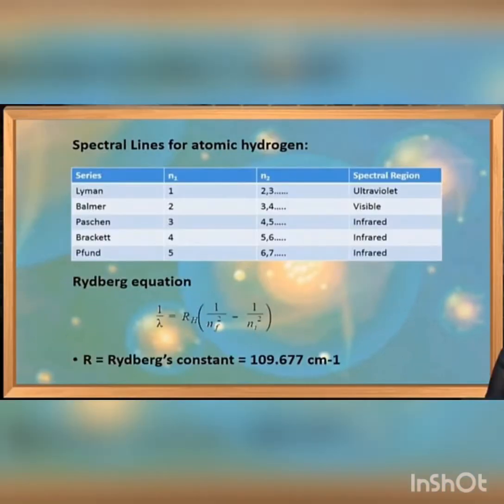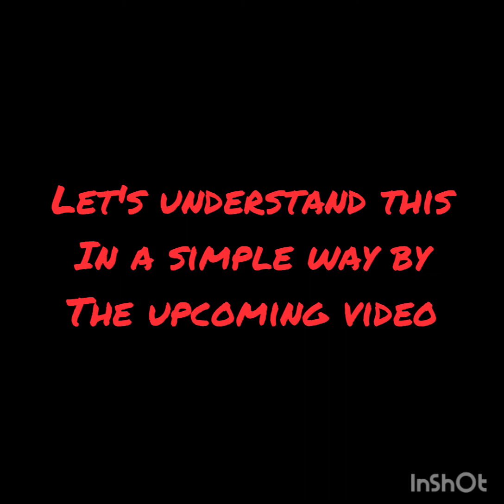The transition of electrons in hydrogen atom can be shown by various series named after their discoverers like Lyman series, Balmer series, Paschen series, Brackett series, and Pfund series. The most important property associated with the electron in the stationary state is given by the expression called Rydberg's expression. Let's understand Bohr's model in a simple way in the upcoming video.